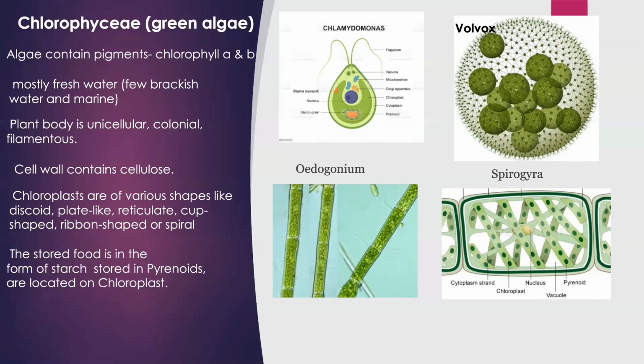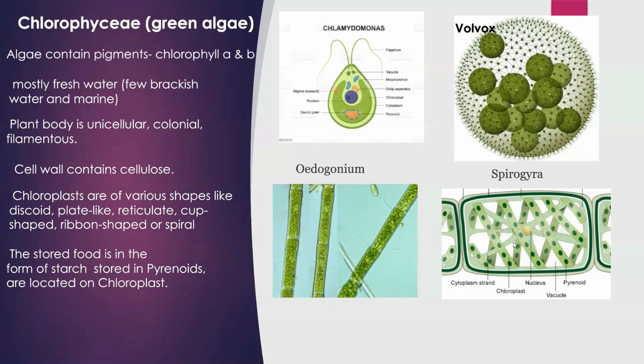Next character is stored food material. As in other plants, in Chlorophyceae, stored food material is in the form of starch. This starch is stored in special storing bodies which are called pyrenoids. These pyrenoids are located on the chloroplast.